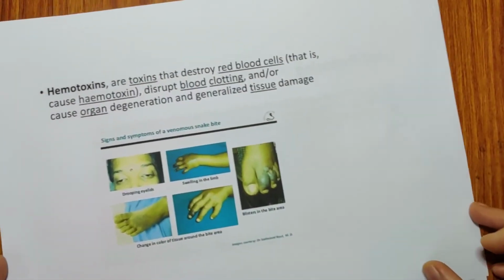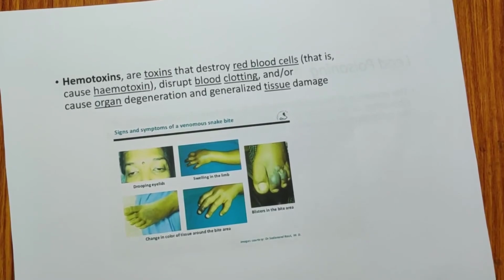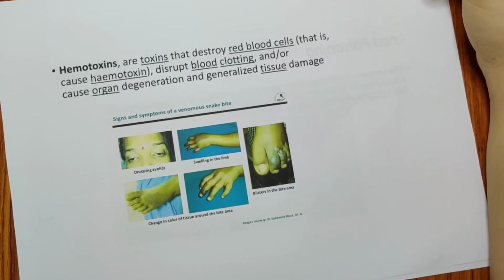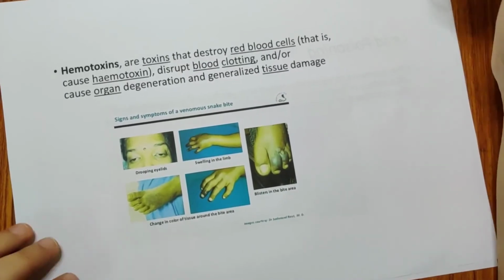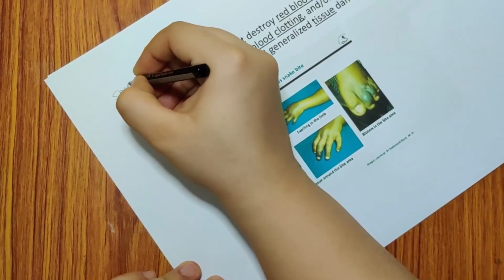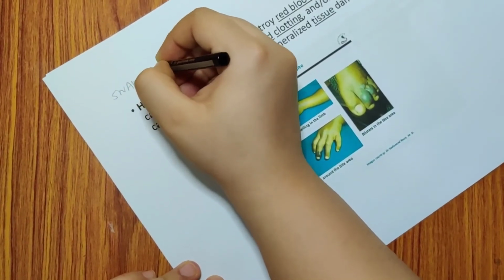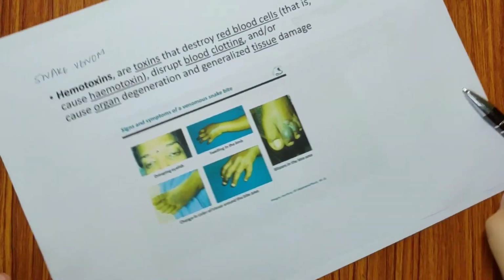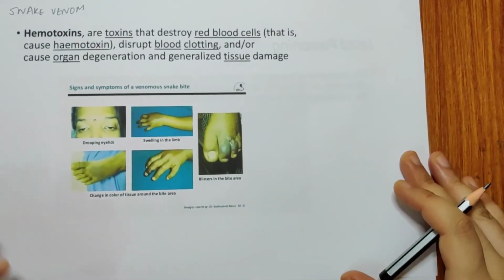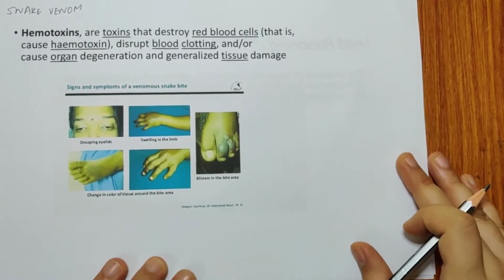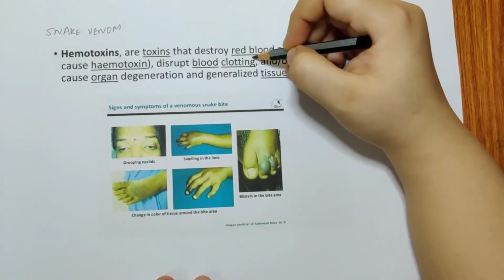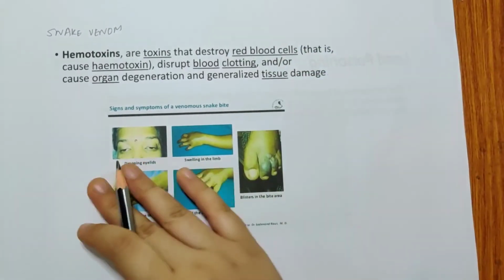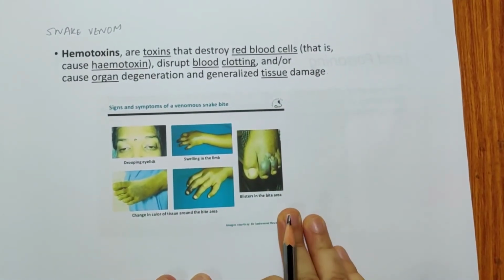Now, what happens with snake venom? What are hemotoxins? Whenever a snake bites you, this is your snake venom, it affects your red blood cells. How does it affect them? It leads to blood clotting, organ degeneration, and tissue damage. So you can see the signs and symptoms of snake bite.